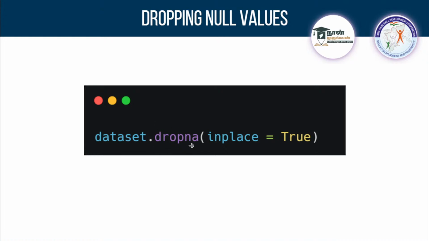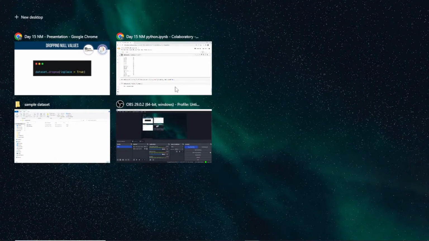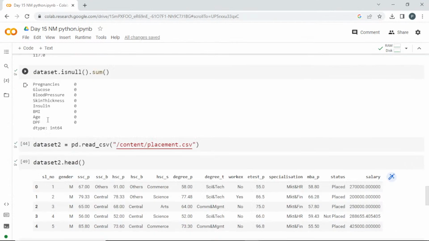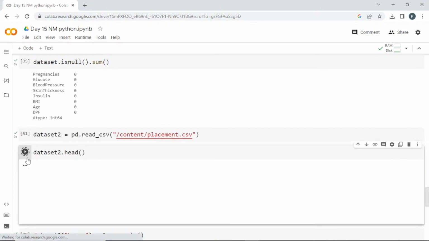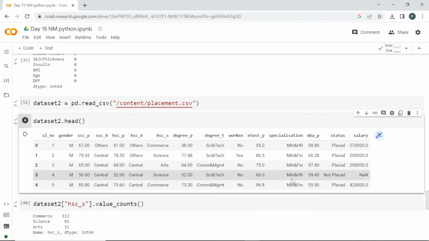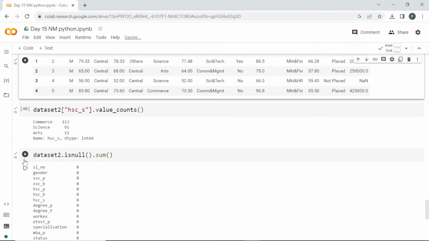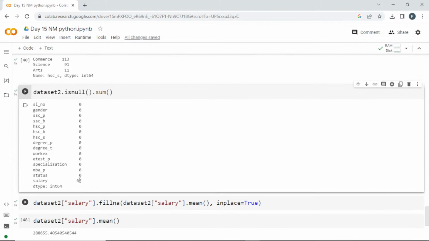The next one is dropna. As I told you, in some cases you can drop those rows if they are not that important. This is going to drop the entire row, and you can pass inplace equal to true. Let me reload my dataset once again so that I regain the null values. I'll load it using the get function. See here, null values are there. The count is 67.